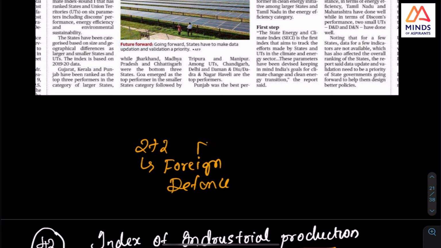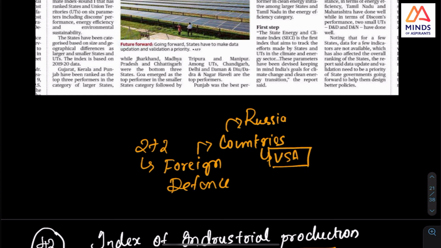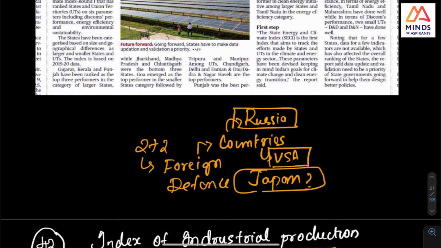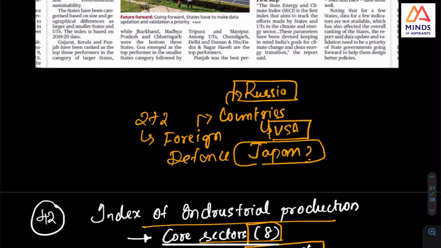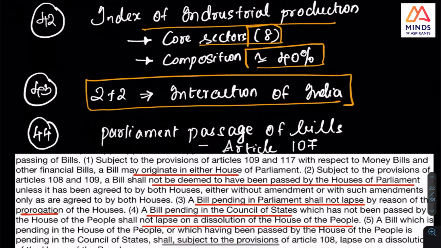Which are the countries? The recent event was with Russia, and I think they have held it with the USA also. Whether any other country is there, whether Japan is there, please do check, because Japan, as I said in the previous session also, is a member of Quad, and the USA is also. So look at this very closely.